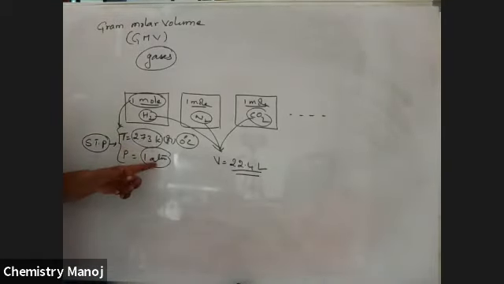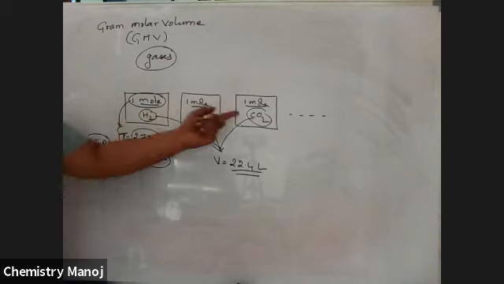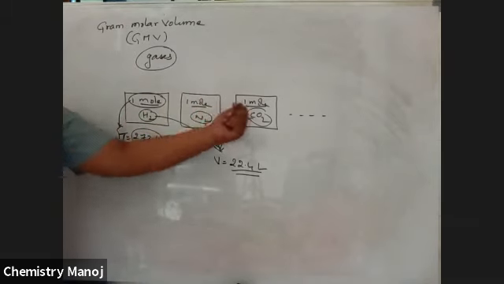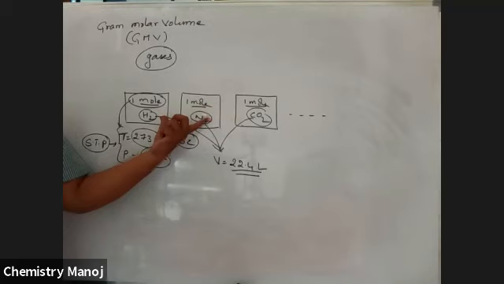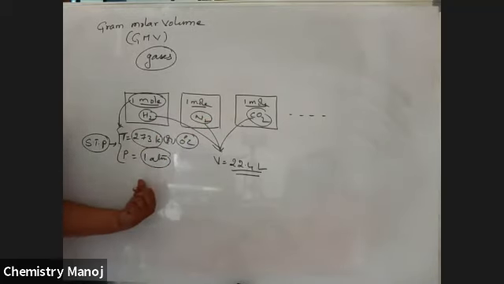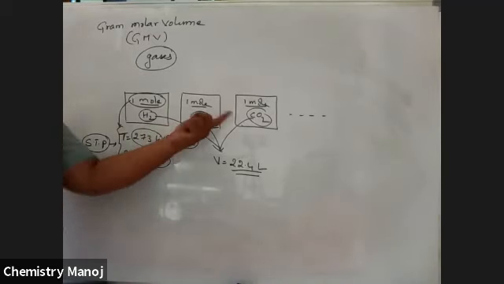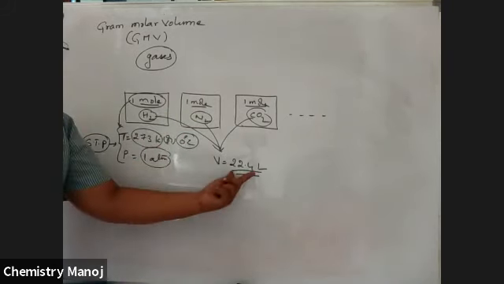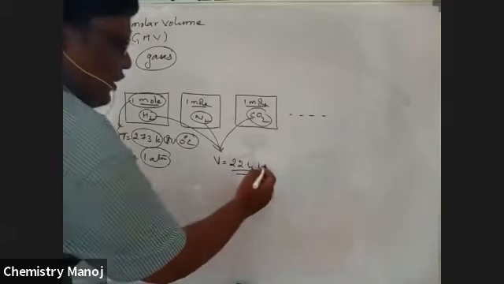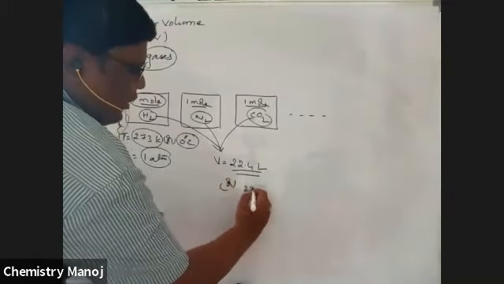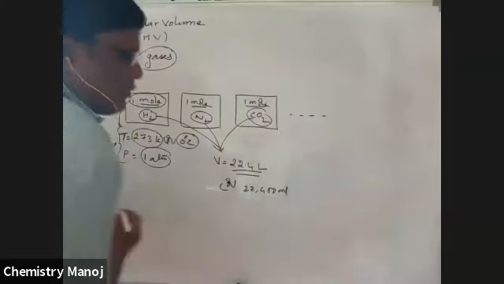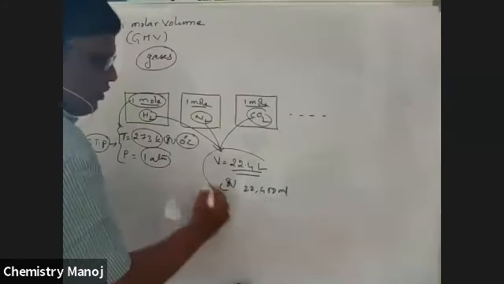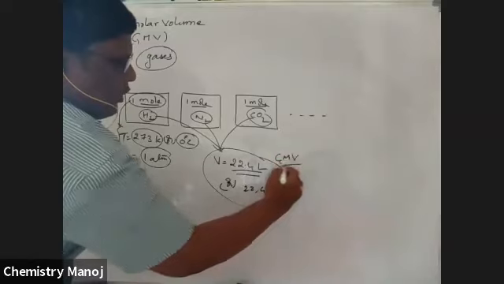At this temperature and pressure, whatever the gas is, if it is 1 mole, the volume occupied by any gas, at this temperature and pressure, not room temperature, my dear, it is 0 degrees centigrade, that is 273 Kelvin, is 22.4 liters. This 22.4 liters is 22,400 milliliters. This value is called gram molar volume.